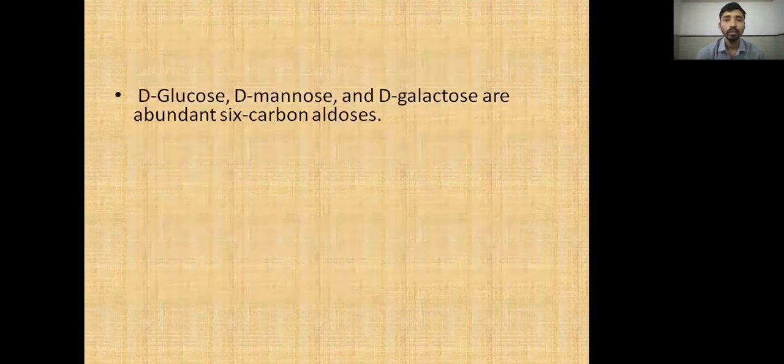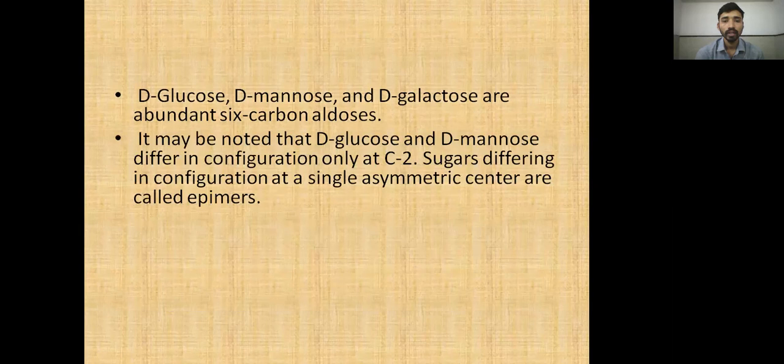Now D-glucose, D-mannose, and D-galactose are abundant 6 carbon aldose sugars, and each is a monosaccharide unit of carbohydrates. It may be noted that D-glucose and D-mannose differ in configuration only at the C2 position. The D-glucose structure is numbered 1, 2, 3, 4 up to 6 along the carbon chain, and at the second carbon the hydroxyl group goes from right to left in mannose, and from left to right in glucose.